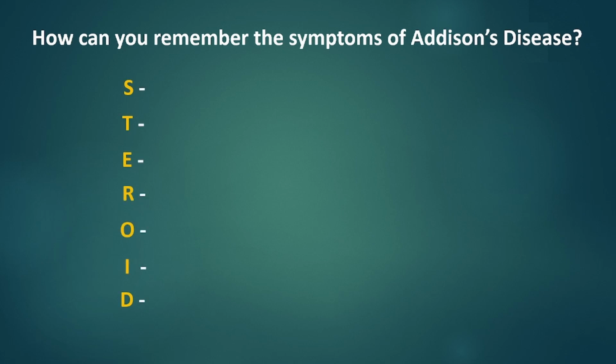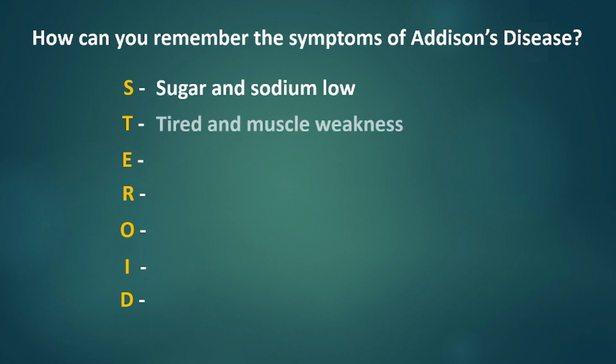Just remember the acronym STEROID. S for sugar and sodium low, for the reason that sugar and sodium retention are managed by aldosterone and cortisol. T for tired and muscle weakness. Cortisol is necessary for stress response, giving our body energy. Thus, lack of cortisol leads to weakness.